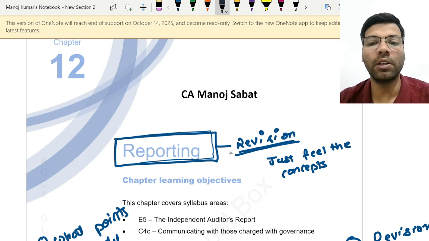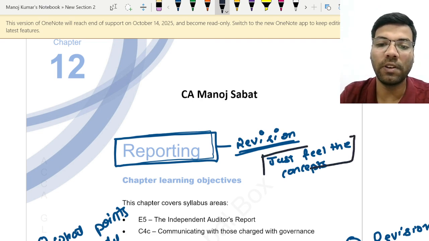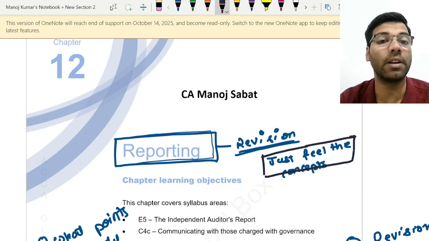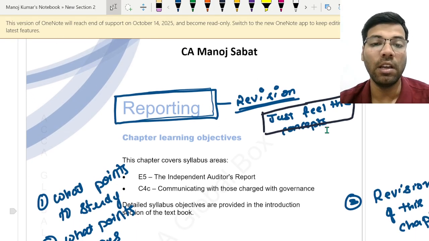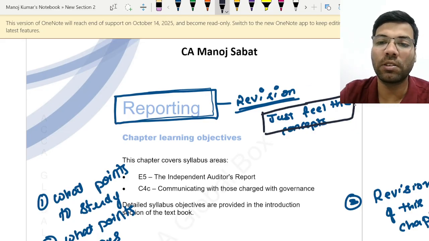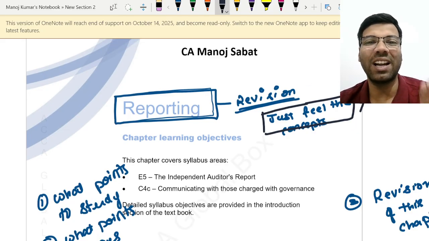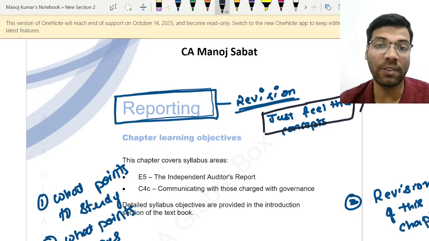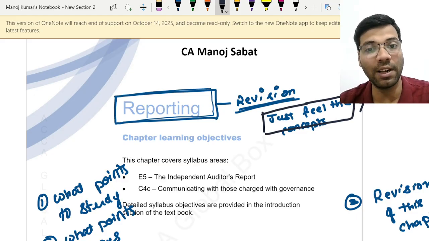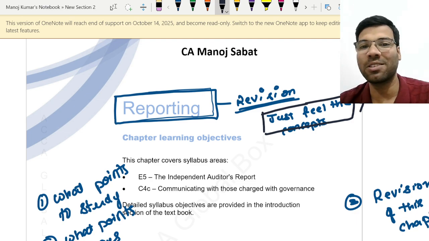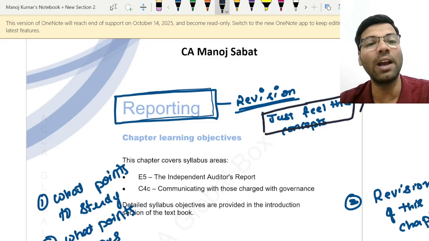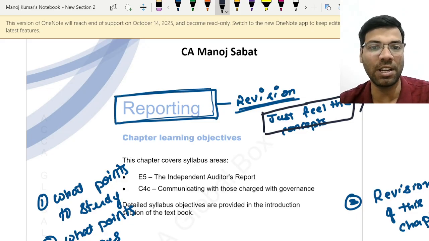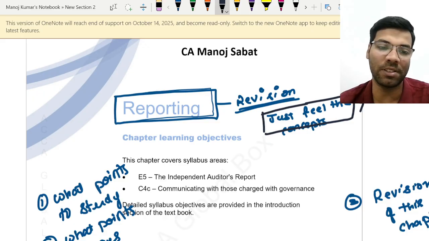So in this audit reporting, you just feel the topics, feel the concepts, that would help you in understanding in a better way, right? Rather than just by hearting it, you just try to feel it. So what does feel it mean? See, audit and assurance is such a topic that you should always step into the shoes of a person who is conducting the audits, who is verifying the financial statements, who is preparing the audit reports, and from that perspective, you need to remember these concepts. You need to assume yourself as an auditor while you are reading this audit reporting chapter as well as other chapters of audit and assurance.